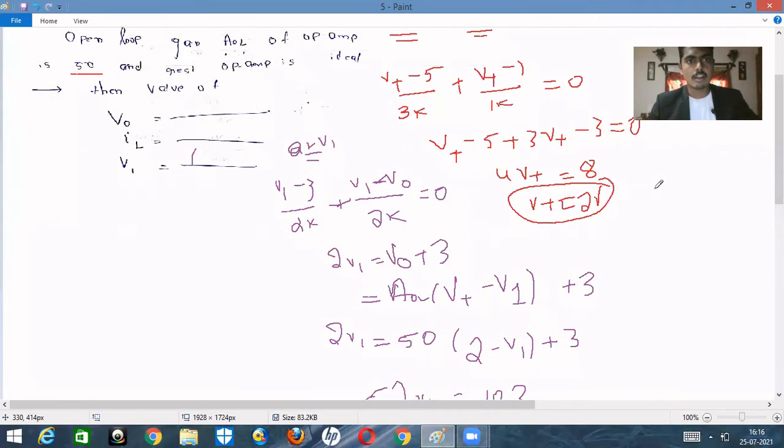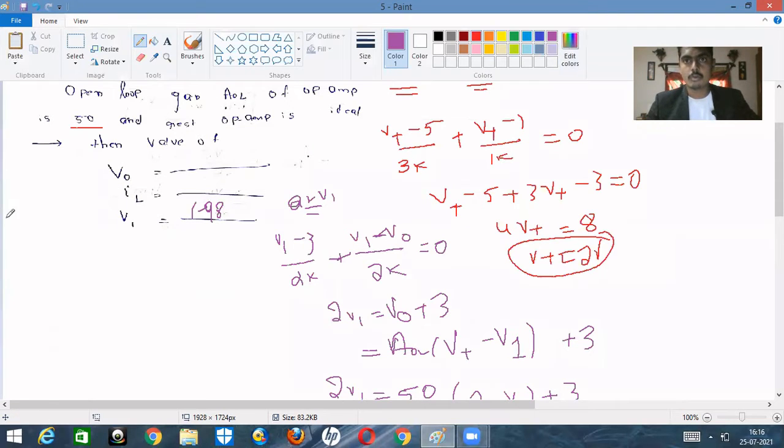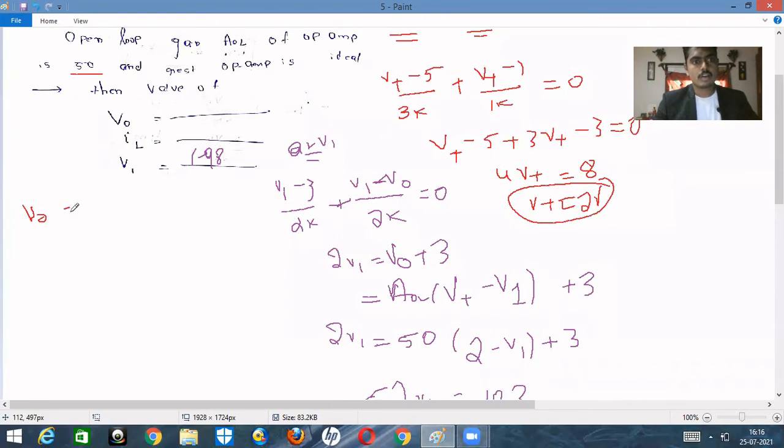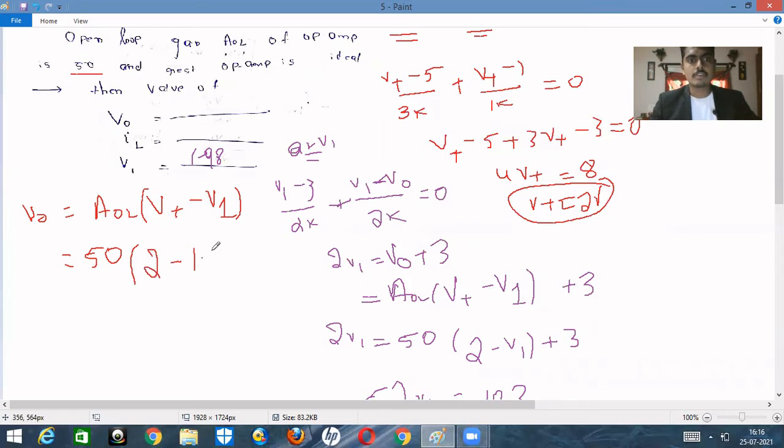The value of V1 we have already found, it is nothing but 1.98. So now we will get V output. We know that V output is equal to A naught into V plus minus V minus. V minus is nothing but V1, isn't it? So that is equal to AOL, which is 50, into V plus, which we calculated as 2, minus V1, which is 1.98. So 50 into 2 minus 1.98 is 0.02 obviously.